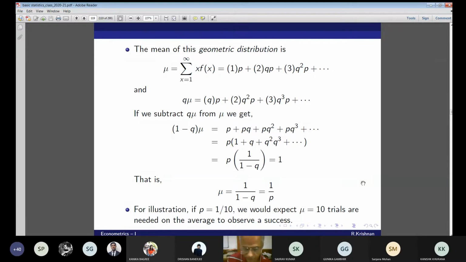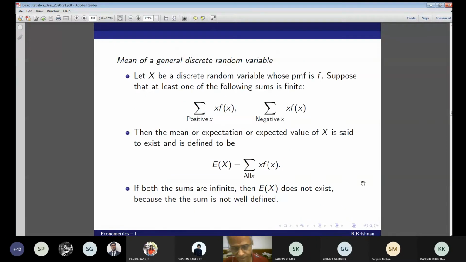Okay, now let's see the mean of a general discrete random variable. Let x be a discrete random variable whose PMF is f. Suppose that at least one of the following sums is finite, defined over all positive x, defined over all negative x.